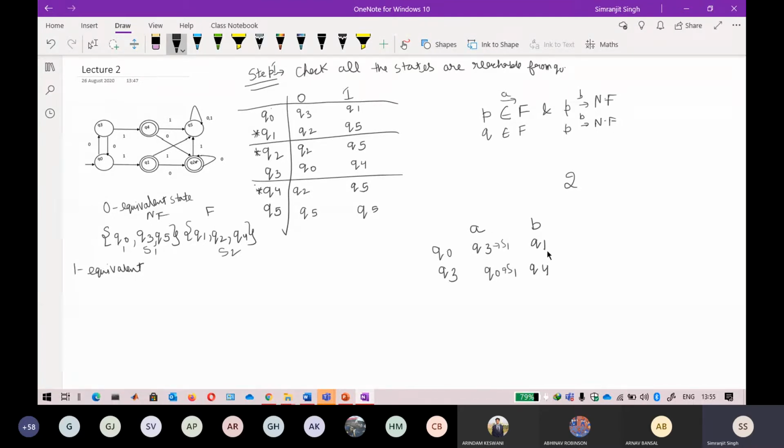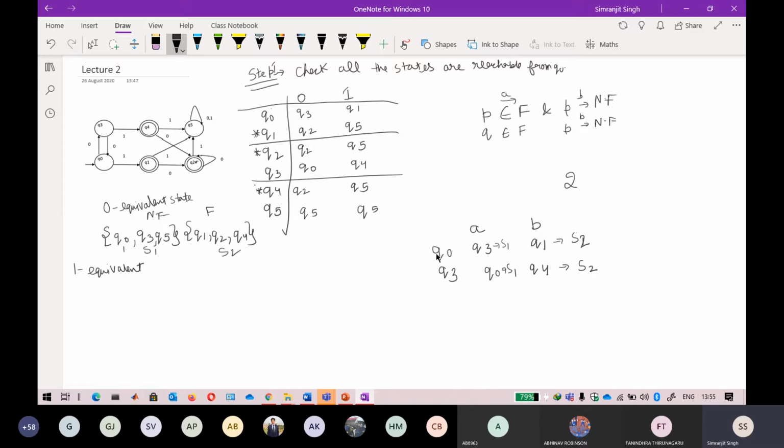Now check for B. It is going towards Q1 and Q4. So Q1 belongs to set 1, but Q2 belongs to set 2. Okay, so it means that on getting an input of B on Q1, it is going towards the same set. Q1 belongs to S2. Yes, they belong to the same set, Q1 and Q4. Okay, that is a mistake. So if you clearly see, they both belong to the same set here again.